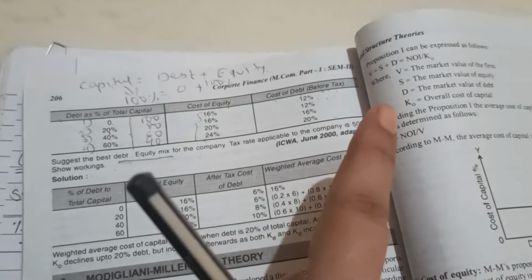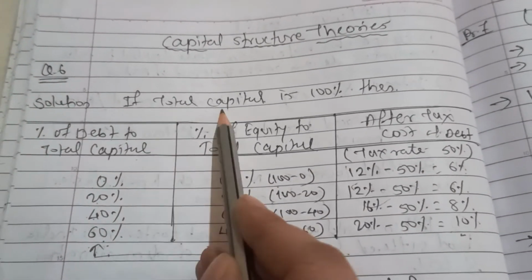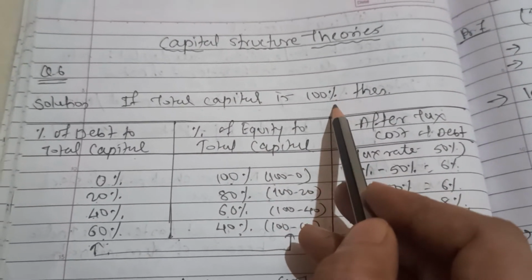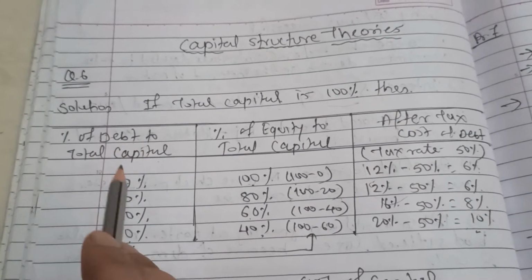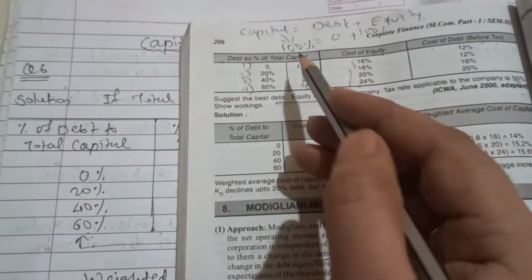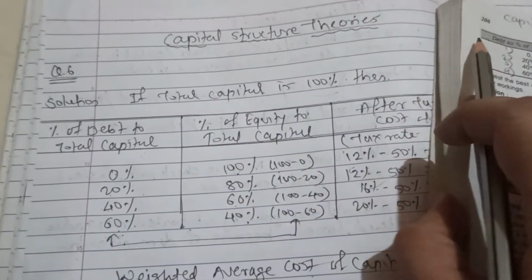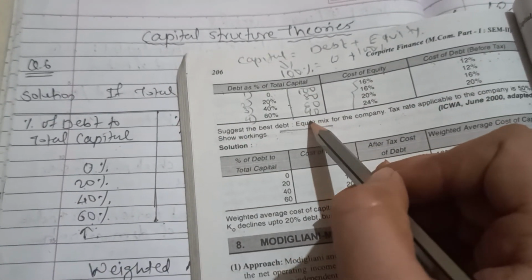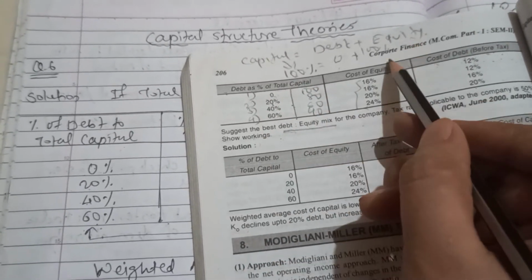Now here you can see if total capital is 100%, we have already seen that we have to consider our total capital as 100%. The first column they had given is the percentage of debt to total capital: 0, 20%, 40% and 60%. Here you can see they had given 0, 20, 40 and 60. This we have calculated. Next, equity to total capital we have calculated over here, right? I hope you remember, just now we calculated that if our capital is 100 and debt is 0, then my equity will be 100.